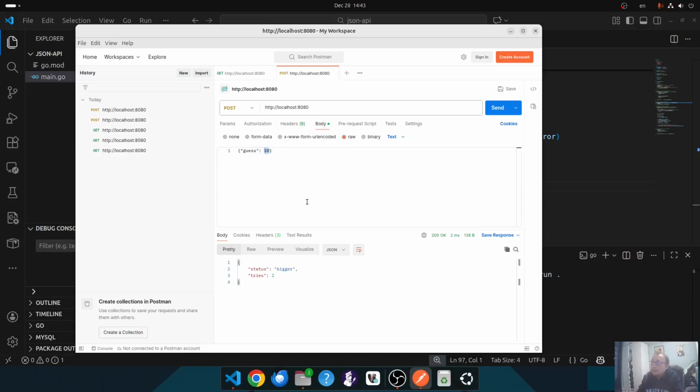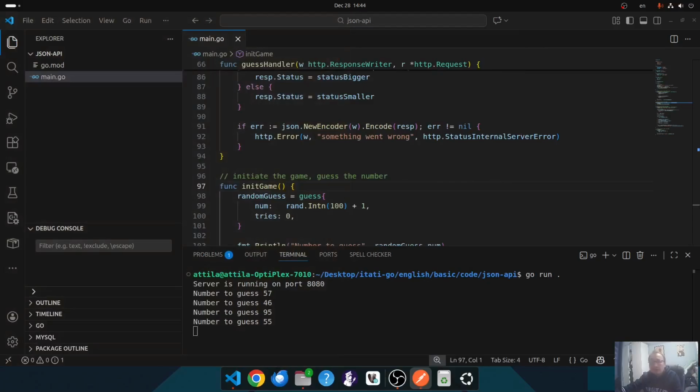Let's try 70. It says smaller. I've tried 3 times. Let's try 50. It says it's bigger. Let's try 60. It's smaller. And let's try 55. And it's a good guess. So my application works. Yeah, this API is ready.